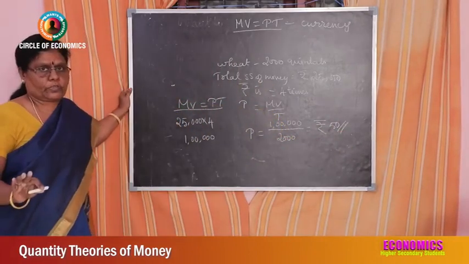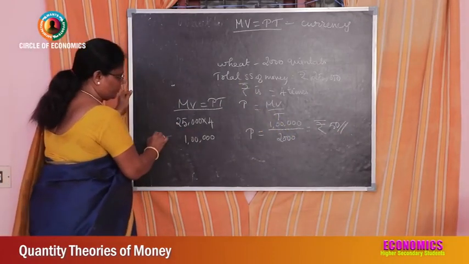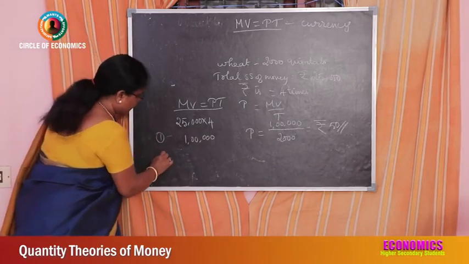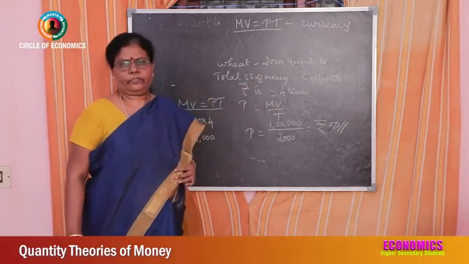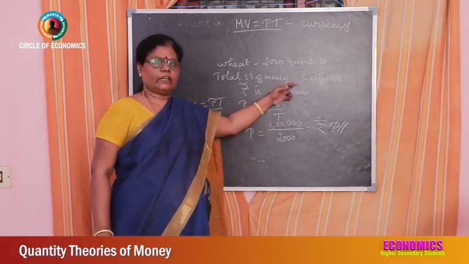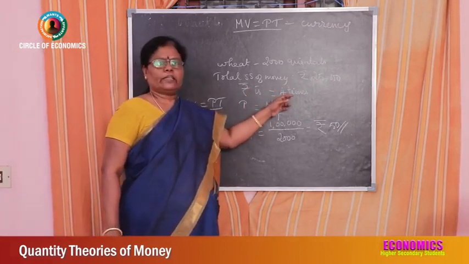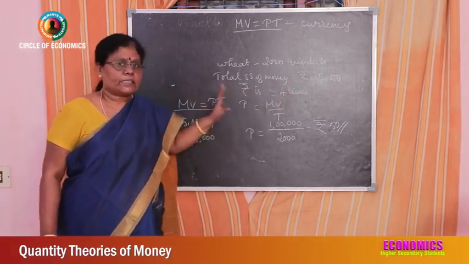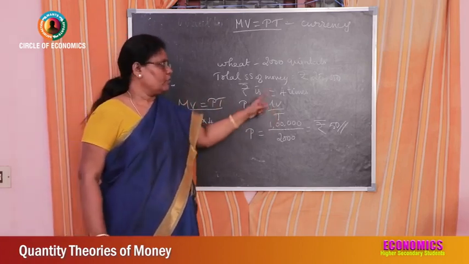Now, this is the first point. Remember, this is the first example. I will tell you a second one: if the government doubles the supply of money. This is 25,000, the supply of money, quantity of money in the economy. 1 rupee is circulated 4 times. All are assumptions; we assume 1 rupee gets in circulation only 4 times.